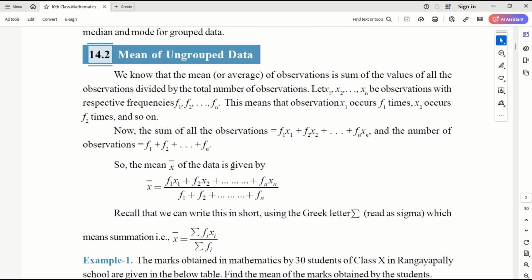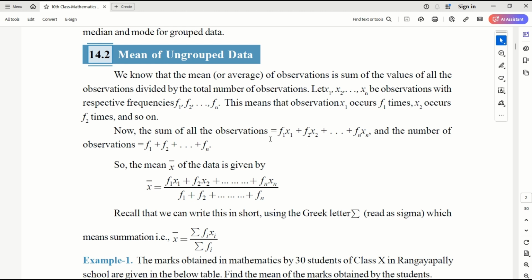Now in this chapter, first we'll start learning mean of ungrouped data, which we have learned before. But let's just start with this. Mean, which others call average in normal terms, of observations is the sum of values of all observations divided by the total number of observations, right? If it is simple data, it is the sum of all numbers divided by the number of terms.